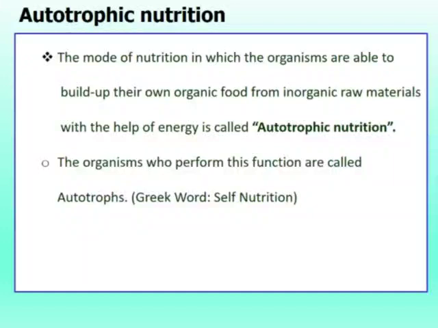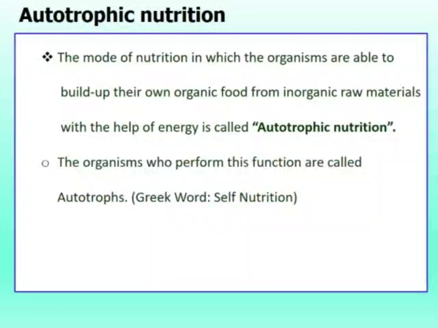Later we will discuss what organic food is and what kinds of inorganic materials are used. The organisms who perform autotrophic nutrition are called autotrophs.